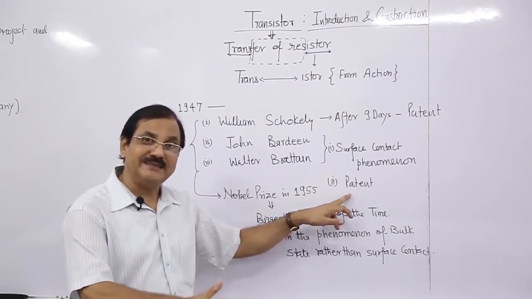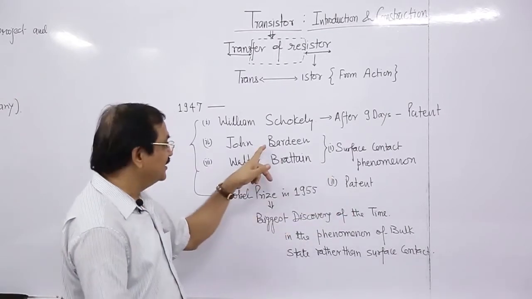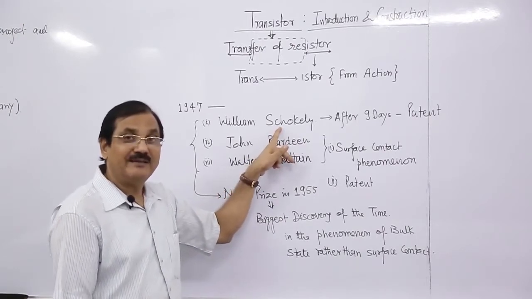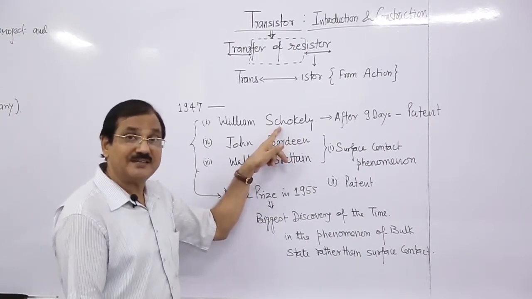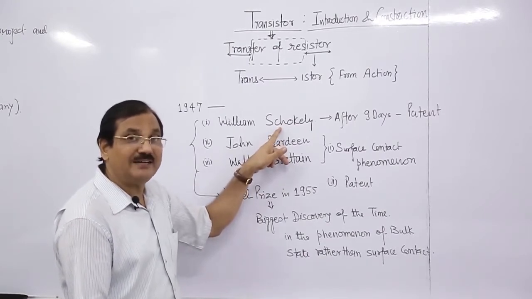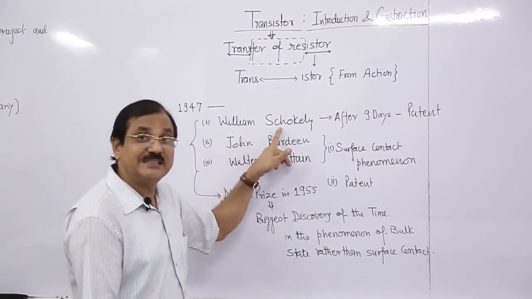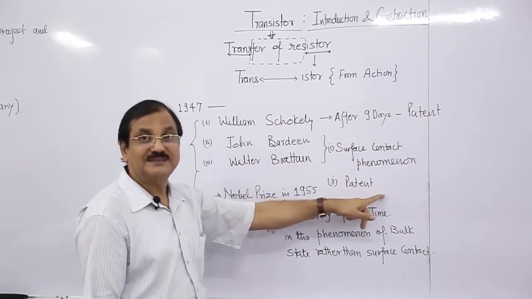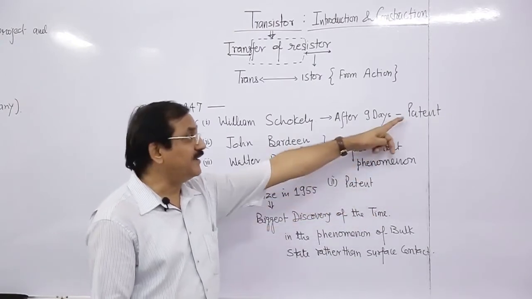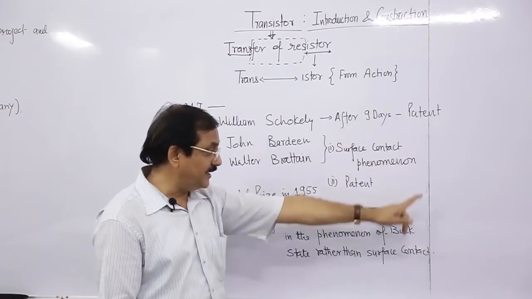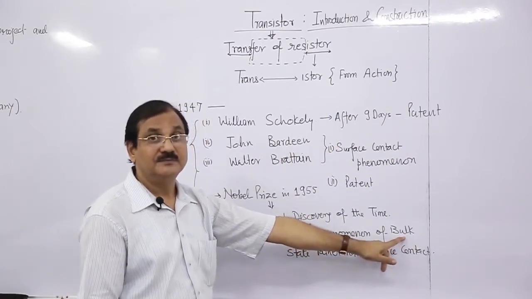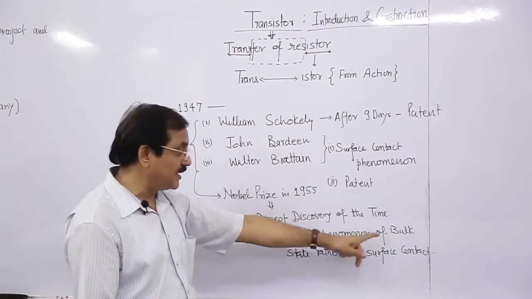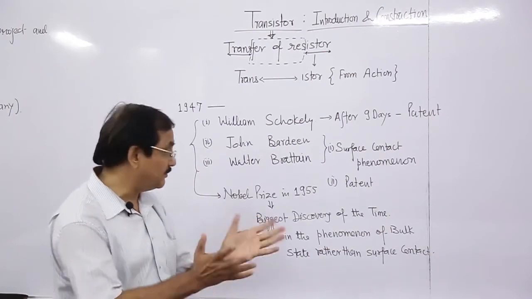After the patent was filed and accepted, the secret research was revealed to Shockley, and on learning this, Shockley was very furious and annoyed with this development because of the secrecy. Within 9 days of the confirmation of this patent and research, he filed another patent with the improvement of bulk phenomena. These two people found the research in surface phenomena, and he cleared it in bulk phenomena.